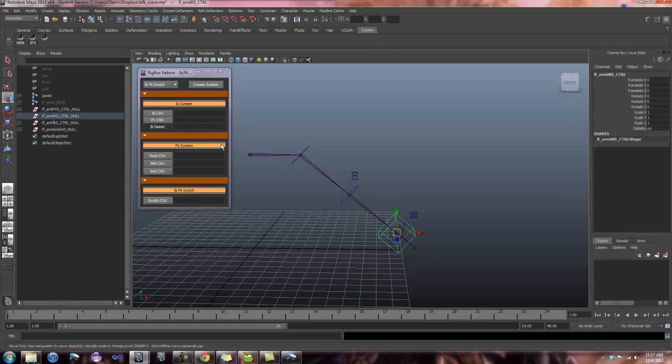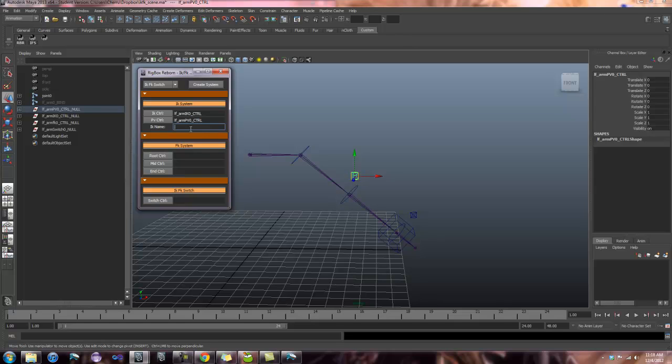I can select the controls and click the button to automatically load that name in there, or I can select and middle mouse drag, and that will also type in the name. If you do type like 200 words a minute and you want to type everything out, the return key does pick walk through all of the text fields. So if you want to manually type in your control names, you can totally feel free to do that.